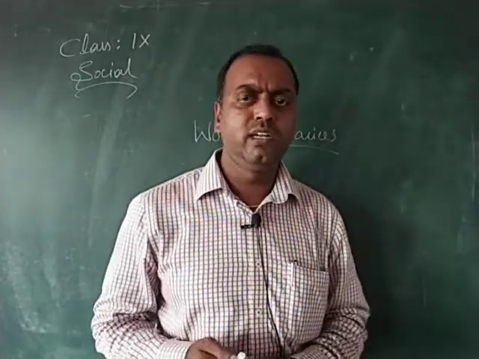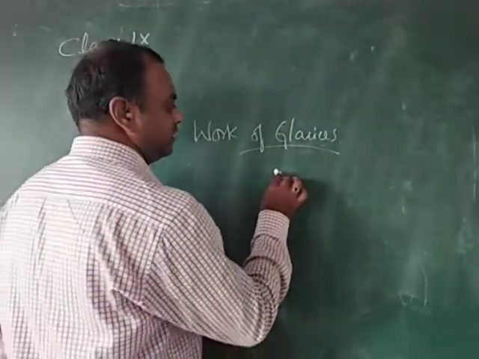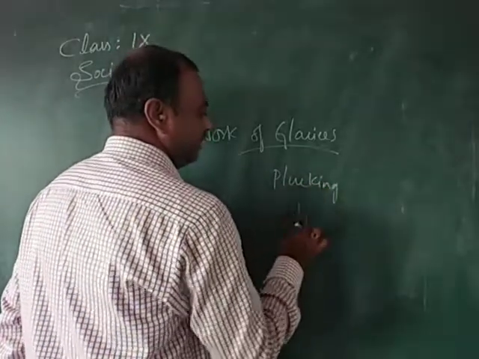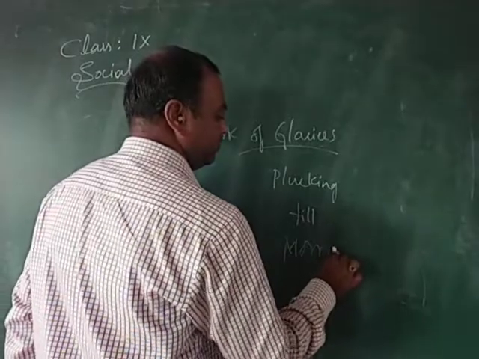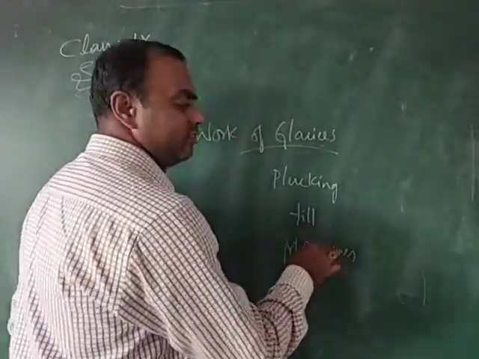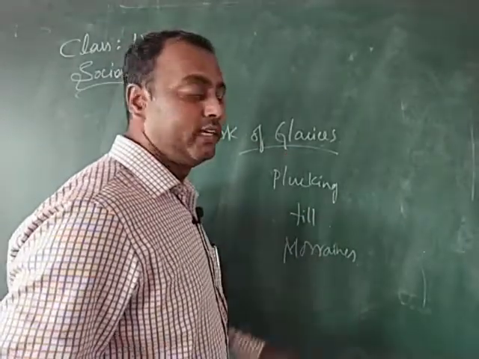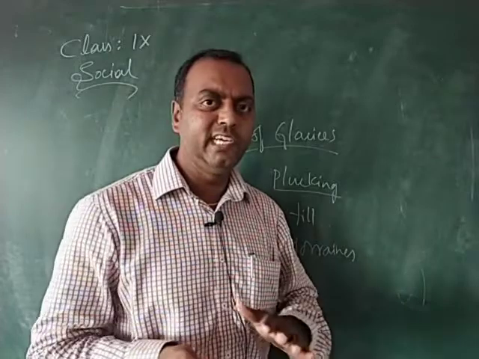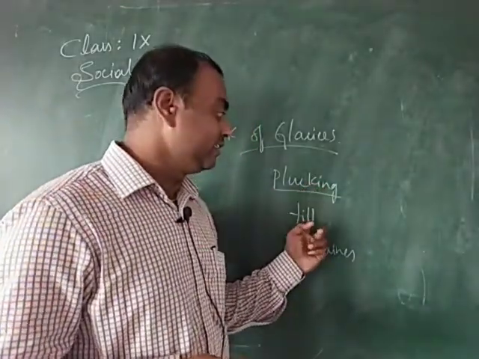So under the work of the glaciers, we have seen three important terms, children. First one is plucking, second one is till, and third one is moraines. Plucking means the natural way through which the glacier gets eroded. And what is a till?